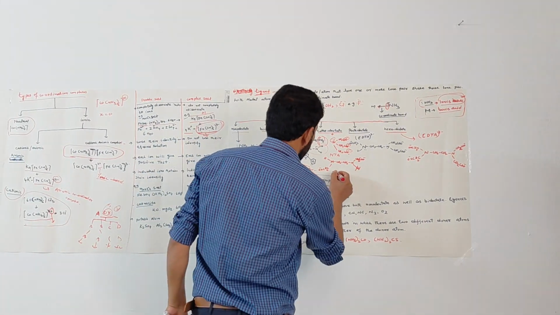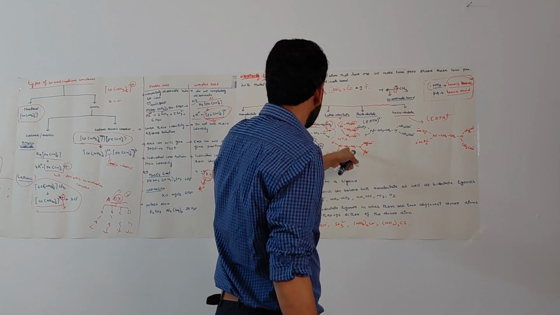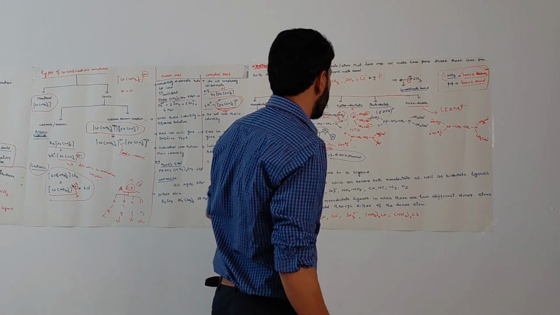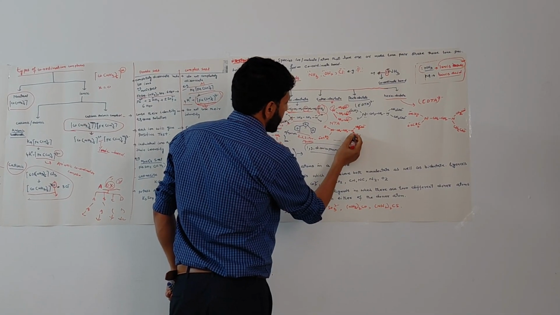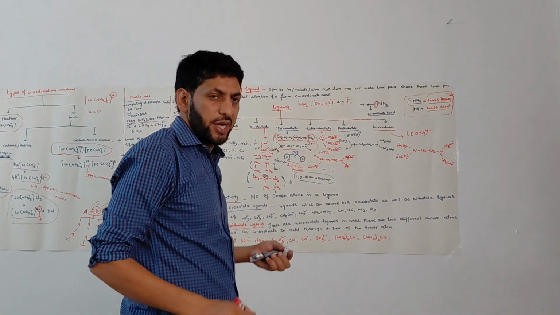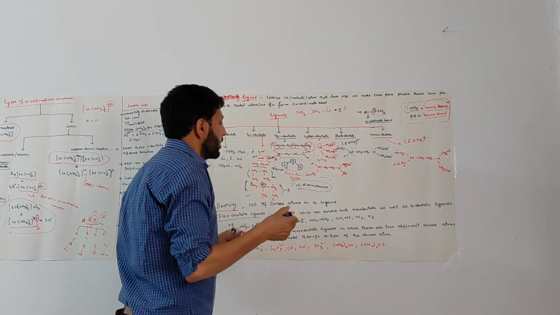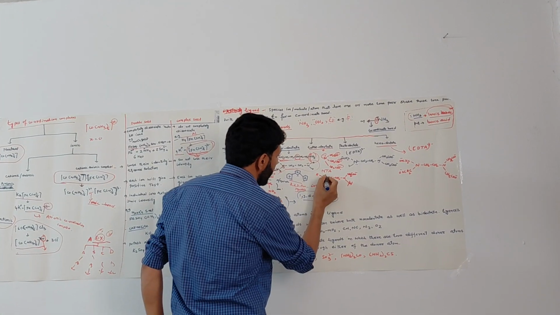Now another example is ethylene diamine diacetate. It also belongs to tetradentate ligands. How? Look, this nitrogen has one lone pair, that is one.